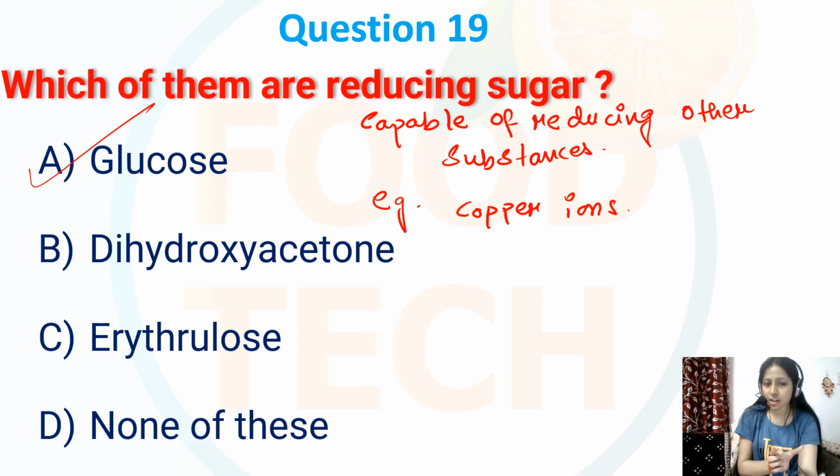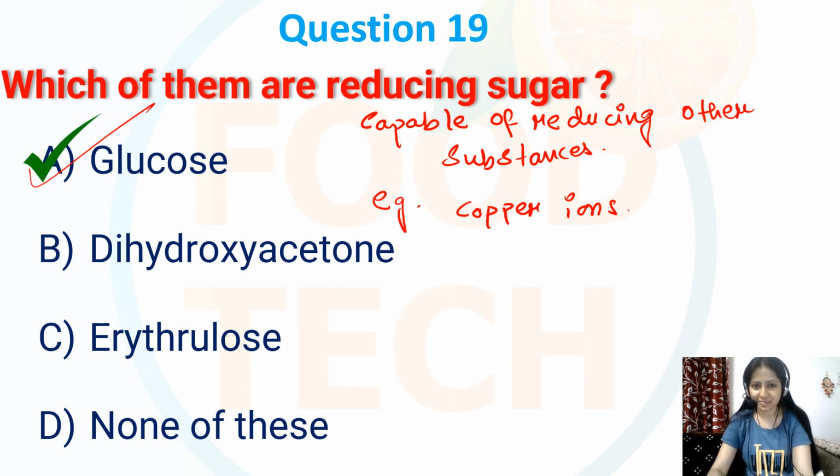Because dihydroxyacetone is a ketose and cannot undergo oxidation at the carbonyl group necessary for the reducing reaction. Erythrulose is also a ketose and it lacks a free aldehyde group, which is necessary for the reduction of other compounds. So over here my correct option will be option number A, that is glucose.